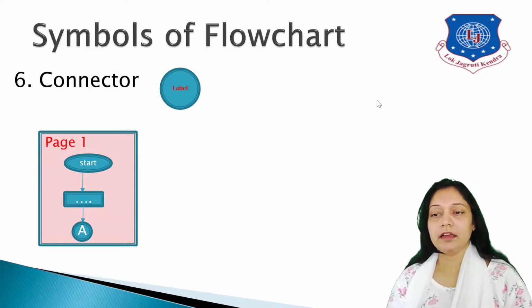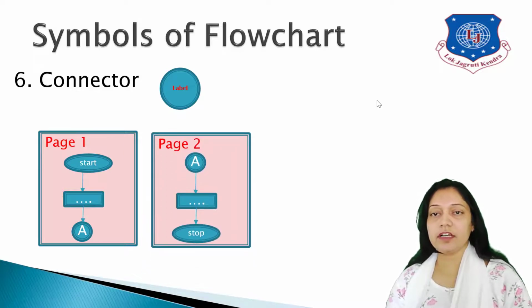So let's see an example here. Page 1. I'm starting my flowchart, do some processing, but still my flowchart is not complete. It does not get accommodated in this particular page. So I'll end my flowchart with a connector symbol in which I mention the label A. I'll continue the flowchart in the next page, starting with the connector symbol A, and then I'll continue my flowchart and end it with stop.